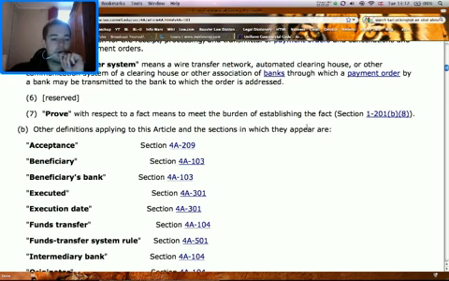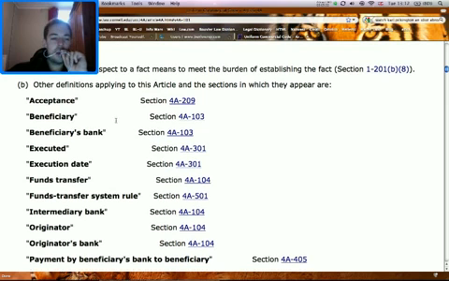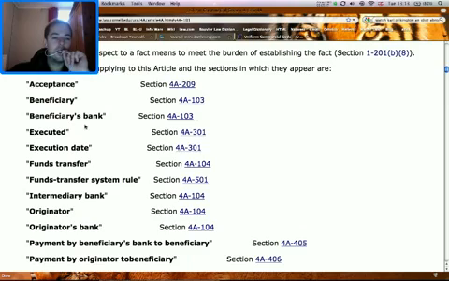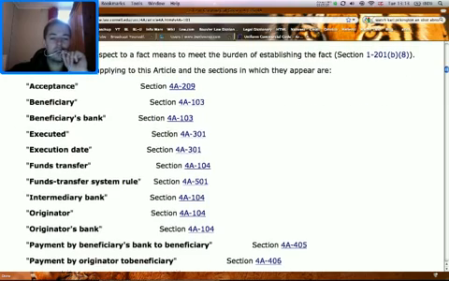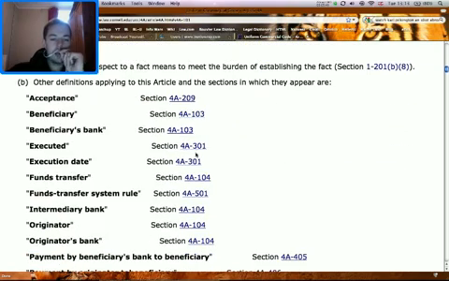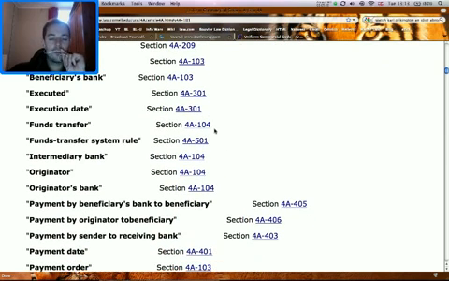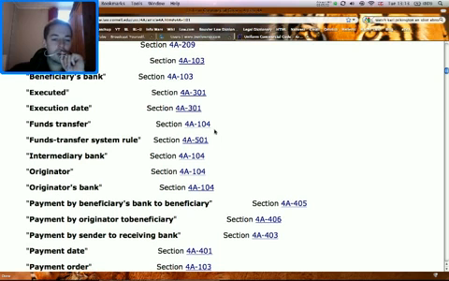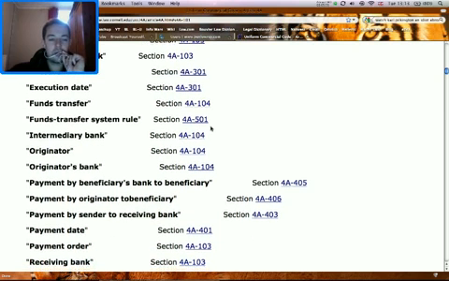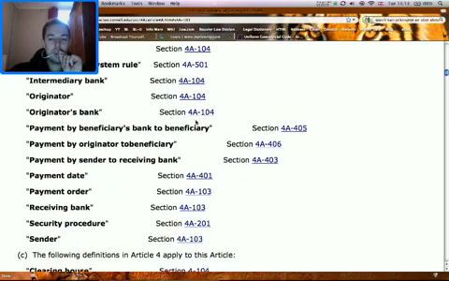Section 1201. Other definitions applying to this article and the sections in which they appear are acceptance from Article 4A, from Section 209, beneficiary from 103. We've already read that, I think, have we? Yeah. Beneficiary bank from 103, executed from 301, we haven't got there yet. Execution date 301, we haven't got there yet. Funds transfer from 104, we've already read that. Funds transfer system rule from 501, we haven't read that yet. Intermediary bank from 104, we've read that. Originator, we've read that. Originator's bank, we've read that.